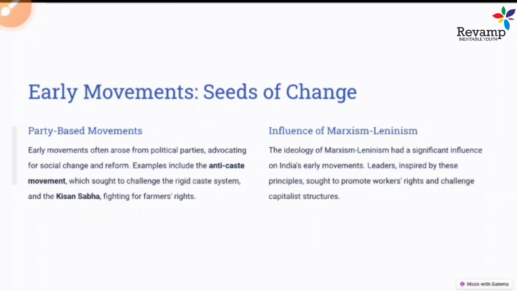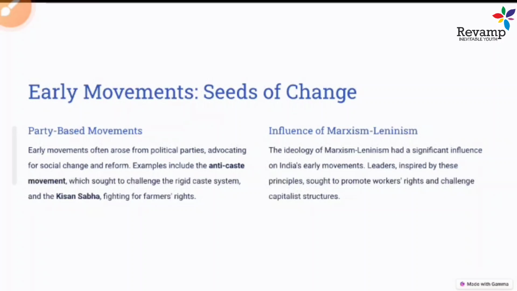Even though they are party based movements, they don't contest elections directly. They had ensured representation, they were linked with the political party, but they don't directly contest elections. Sometimes they also worked as a pressure group. We call these organizations pressure groups also, because they create pressure to change laws, to bring some positive change into any society or any law. That's how they work as a pressure group.